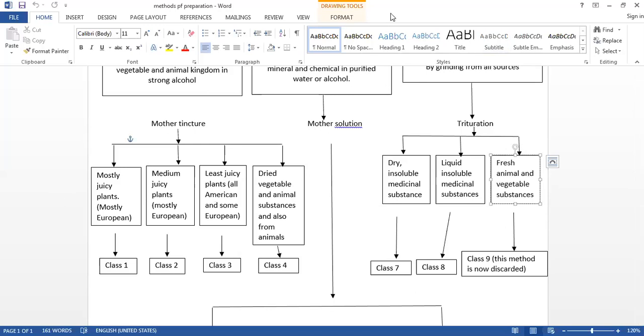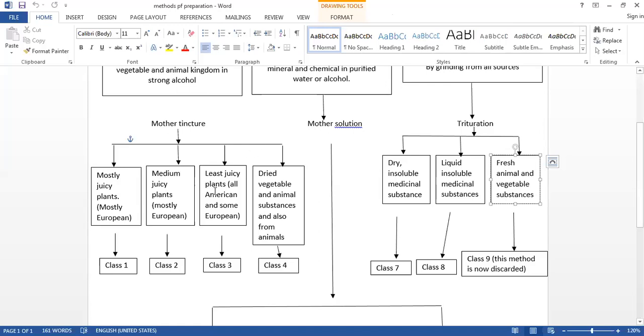In class 1 we have seen the 1:1 proportion because they are the most juicy plants. In class 2 we have seen that the drug is 3 and the strong alcohol is 2 only. Earlier we took it in proportion, but here we have increased the strong alcohol a little.